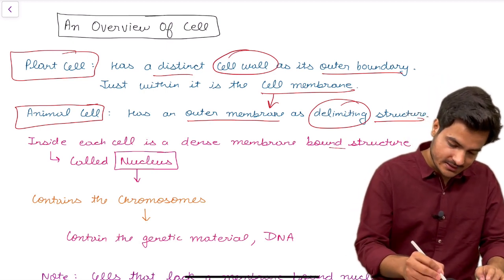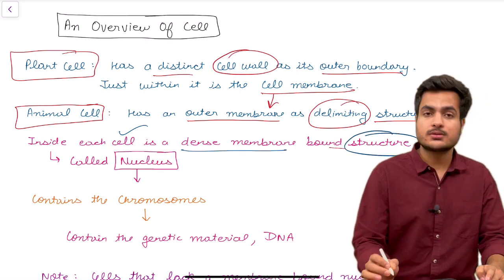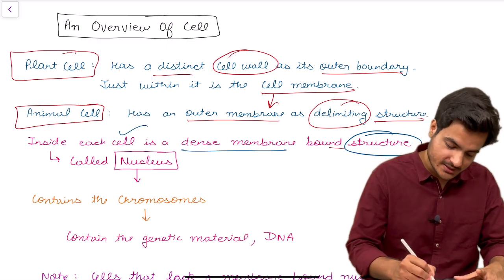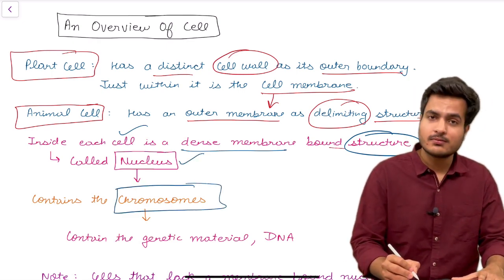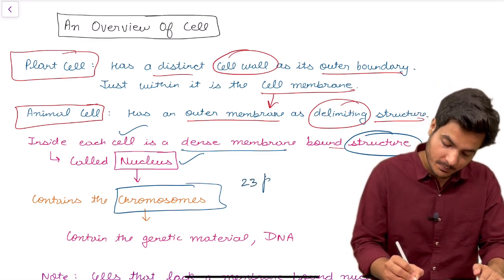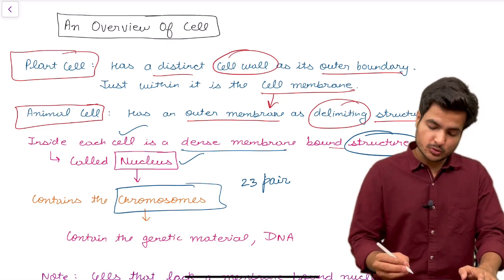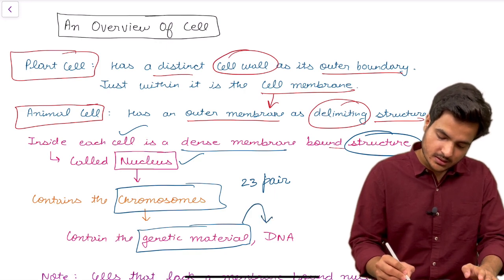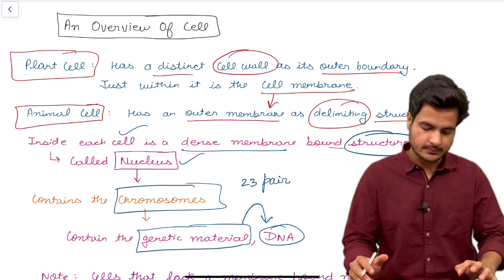And inside each cell we have a dense membrane-bound structure, the structure which controls the functioning of the cell, which is known as the nucleus. The nucleus contains chromosomes, and we know that a human cell contains 23 pairs of chromosomes, and these chromosomes contain genetic material, and this genetic material is the DNA, deoxyribonucleic acid.